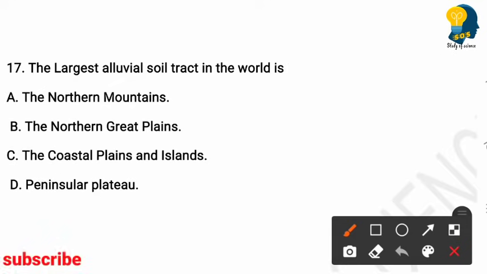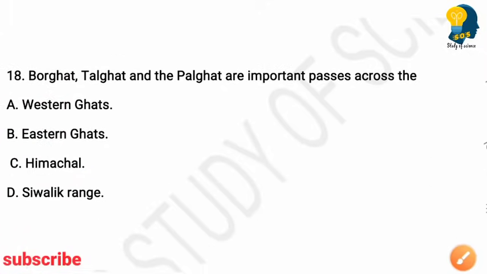The largest alluvial soil tract in the world is. The options are the northern mountains, the northern Great Plains, the coastal plains and islands, peninsular plateau. So here the right answer is option B, the northern Great Plains. It is the largest alluvial soil tract in the world. Yes, the next question.